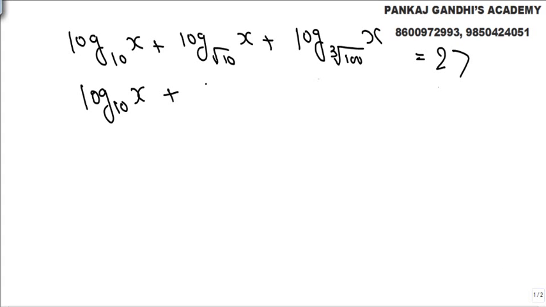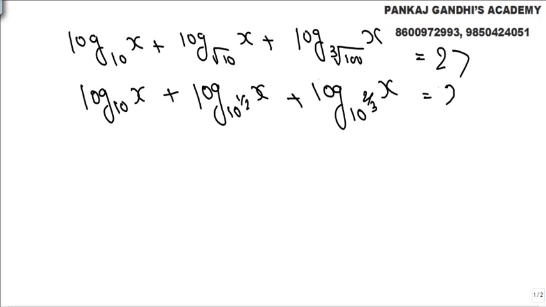Now, ये अपन लिख सकते हैं log 10 raised to 1 by 2, base is this thing, 10 square, 100 is 10 square raised to 2 by 3, ये base हो गया x.